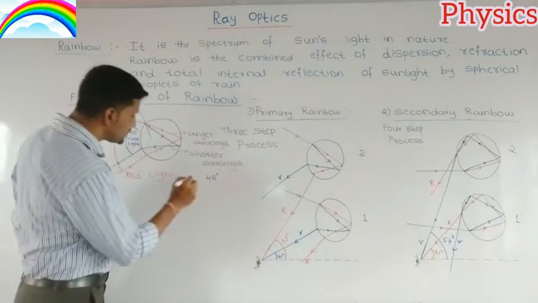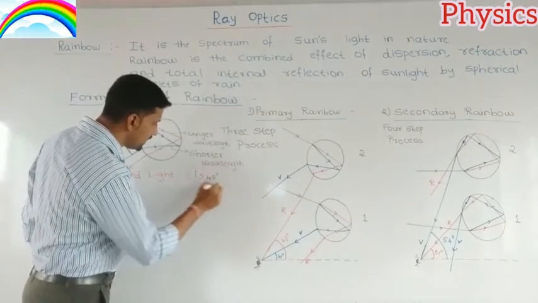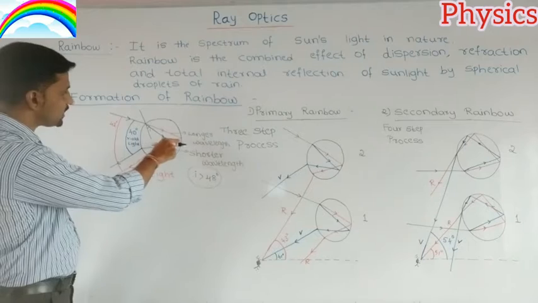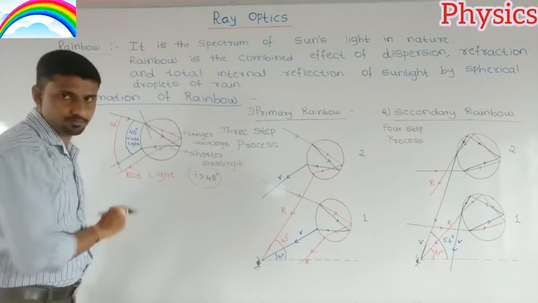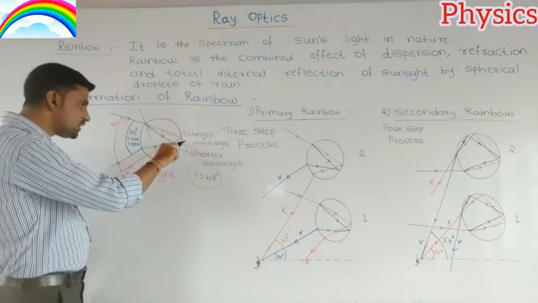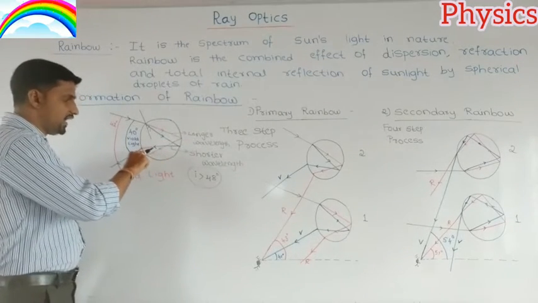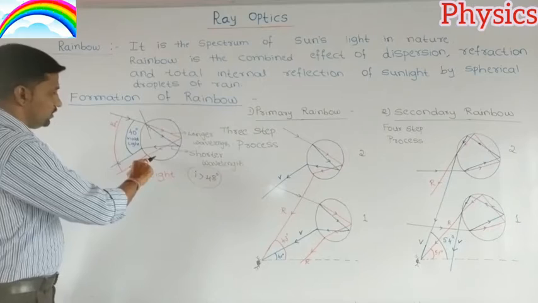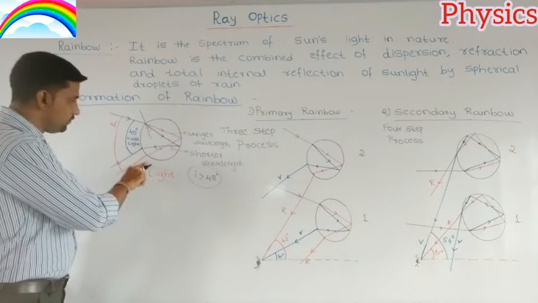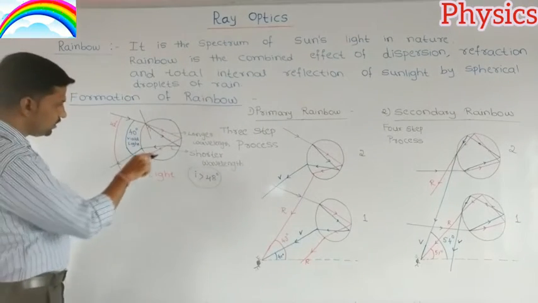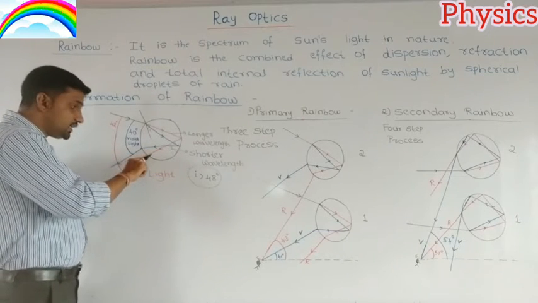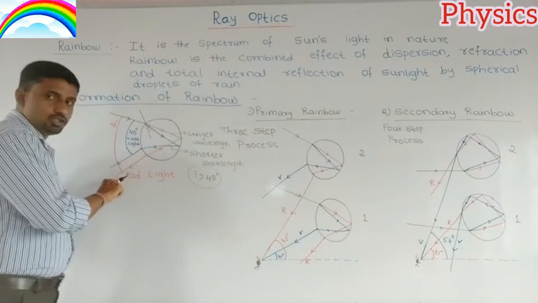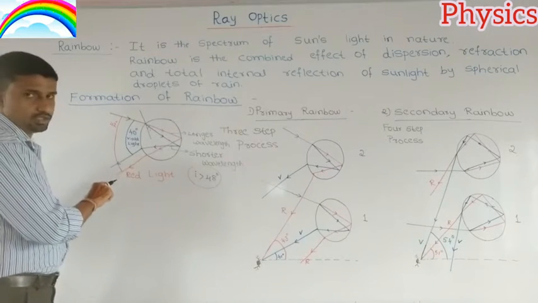If this angle of incidence is greater than this 48 degree, then this refracted ray will undergo total internal reflection like this. And this reflected ray of light will again refract when it comes out. See here, after reflection it will again come out, and it will again undergo the refraction of light.